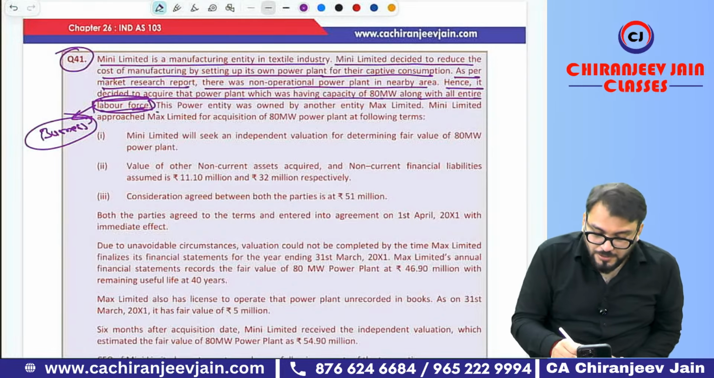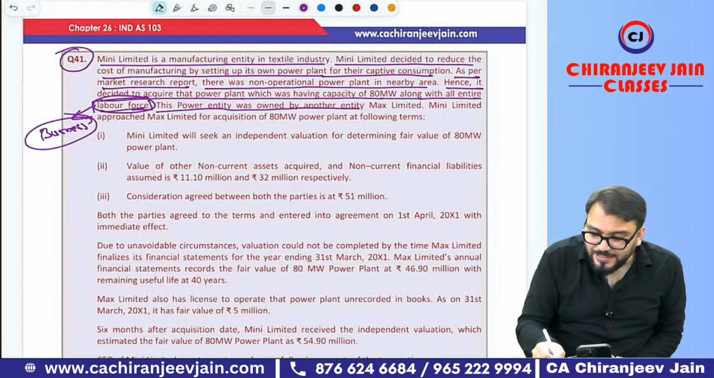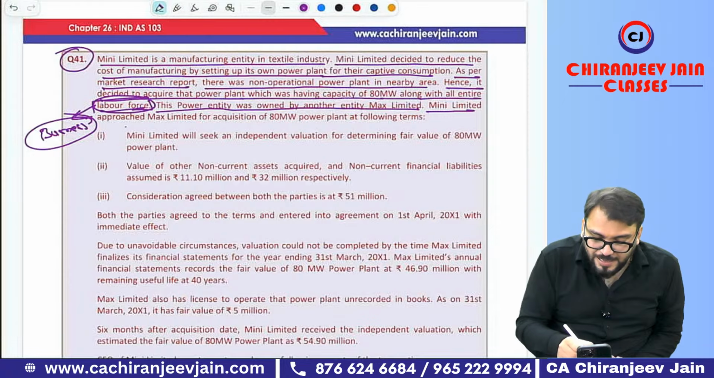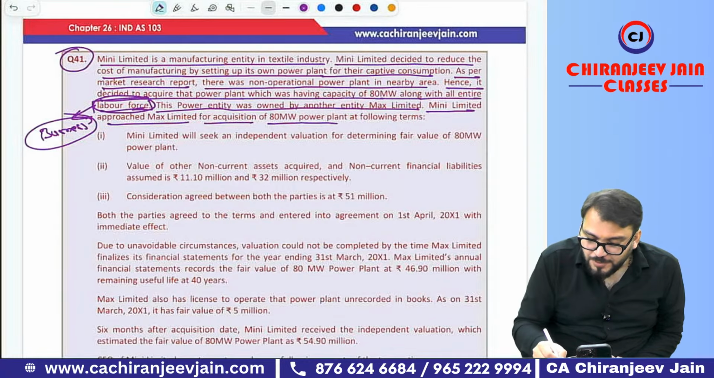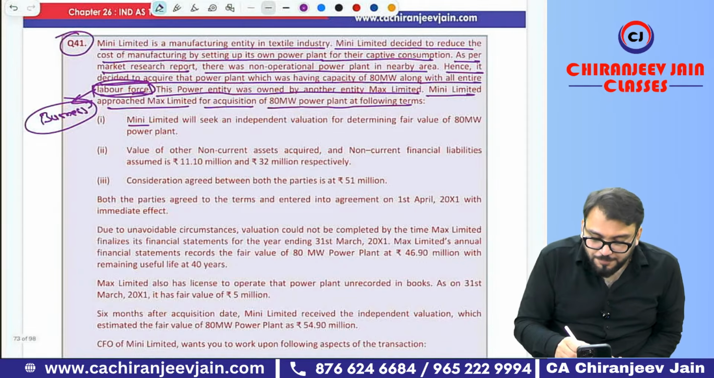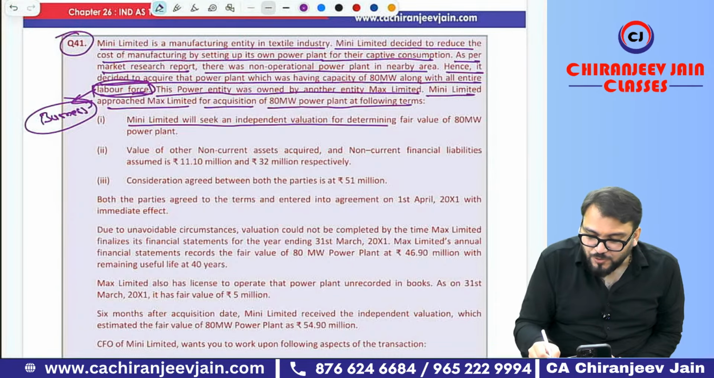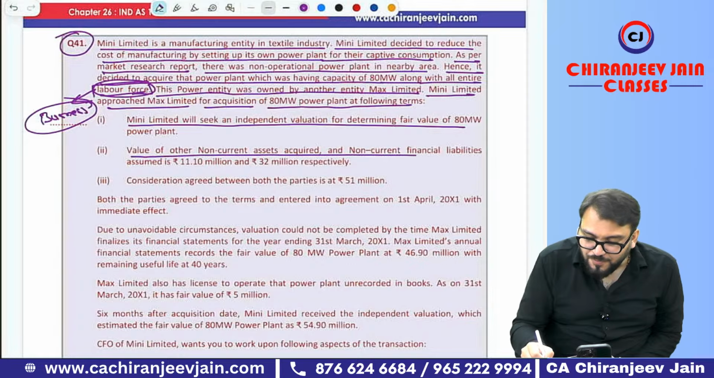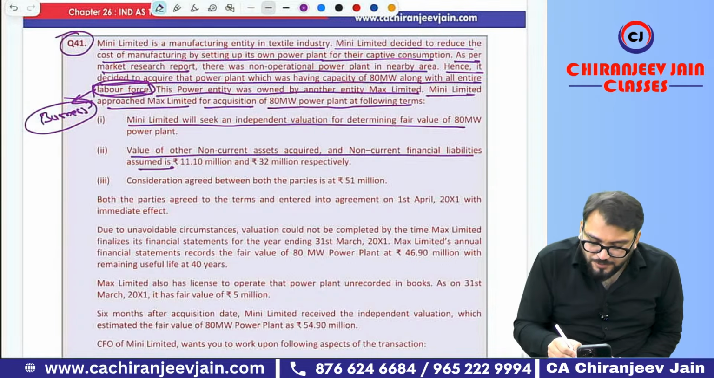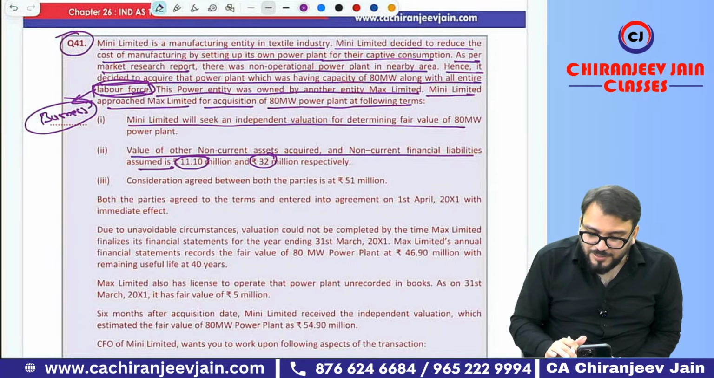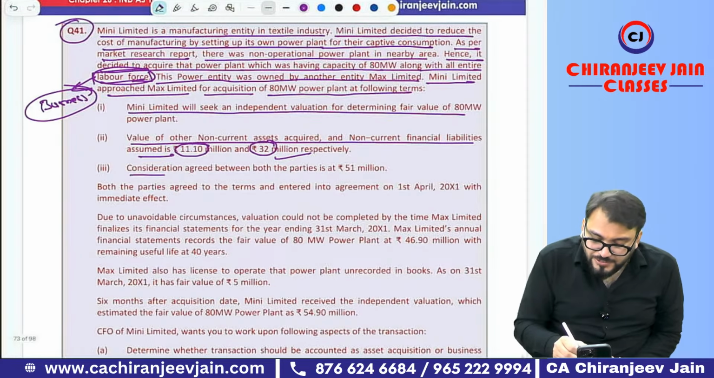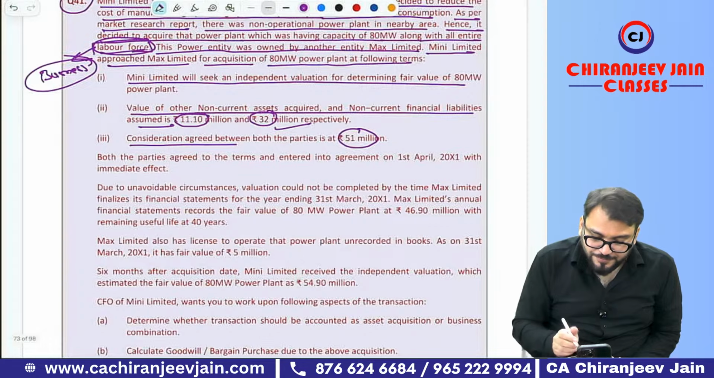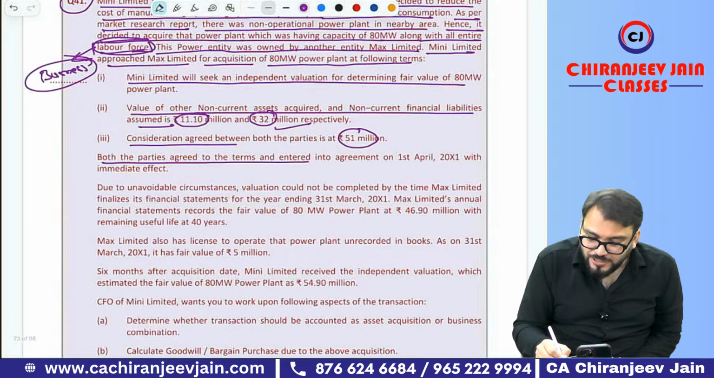Okay. This power entity was owned by another entity, Max Limited. Mini Limited approached Max Limited for acquisition of the power plant on the following terms. Mini Limited will seek an independent valuation for determining fair value. Value of non-current asset acquired and non-current financial liability assumed: the non-current asset was acquired at this amount, and the non-current financial liability was assumed. This is the fair value given. Consideration agreed is 51 PC. Both parties agree to terms and enter into an agreement on 1st April 2001.